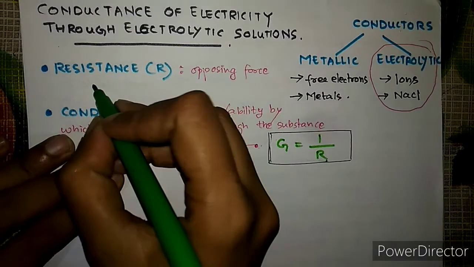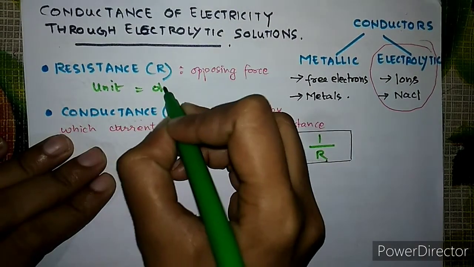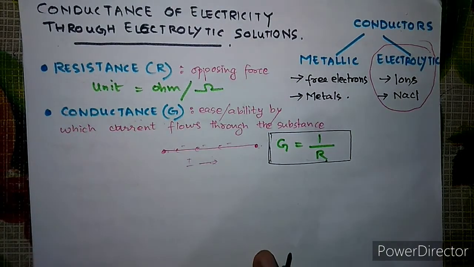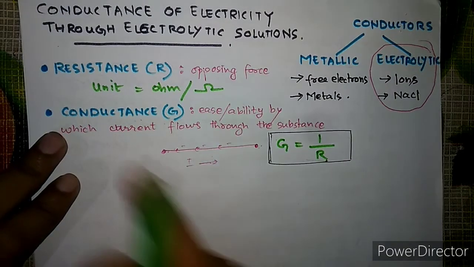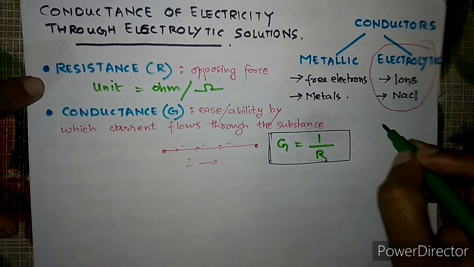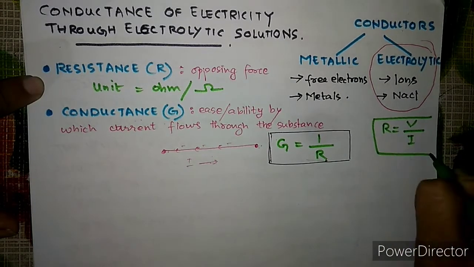Now what is the unit of resistance? The unit of resistance is ohm. We represent ohm like this also. You may have heard about resistance in Ohm's law, which was like V by I, where V is the potential difference and I is the current.